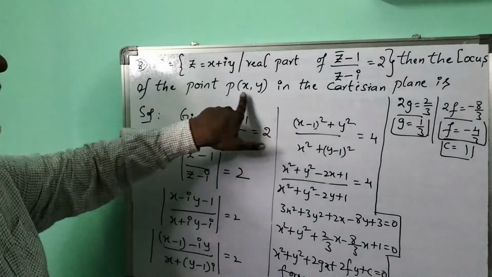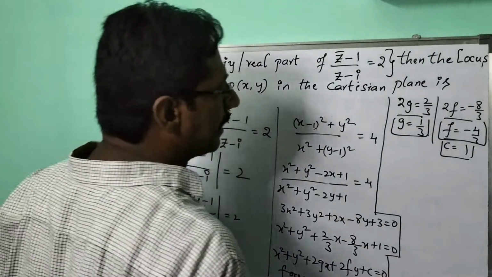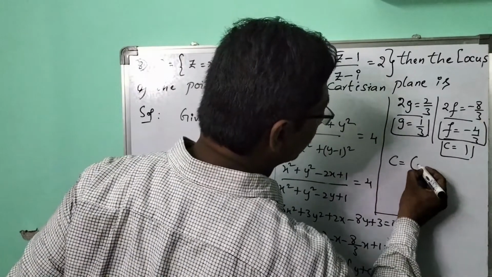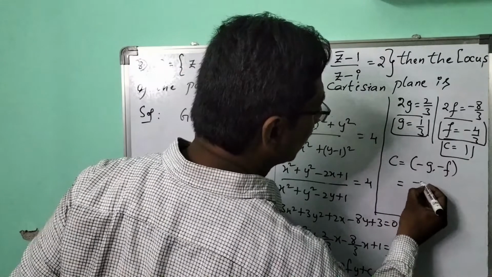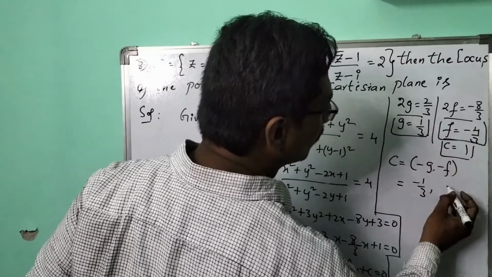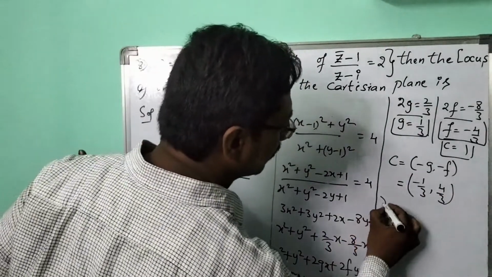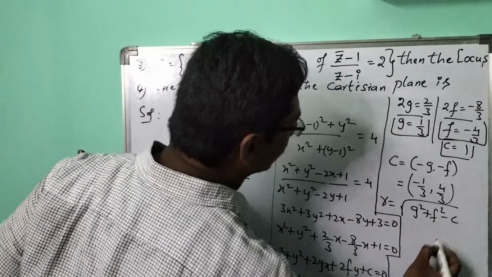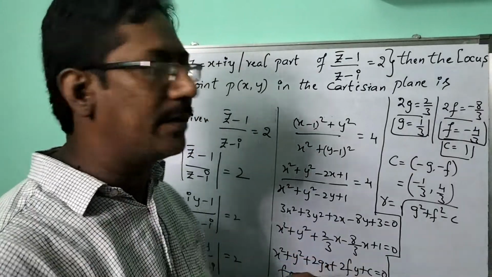We have to find the locus on the Cartesian plane. So let me write here the center C. Center C means minus g comma minus f. So minus g here is minus 1 by 3, and minus f is 4 by 3. Now thereafter, I want to find r. R equals the square root of what? The formula is g square plus f square minus c. Because in the options r square is given, let me find r square here.